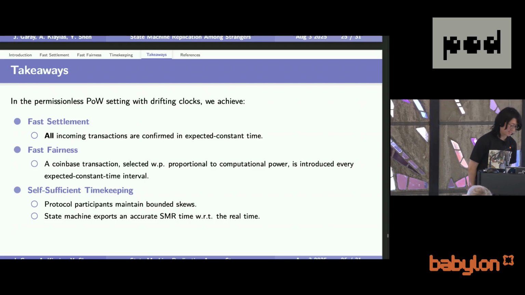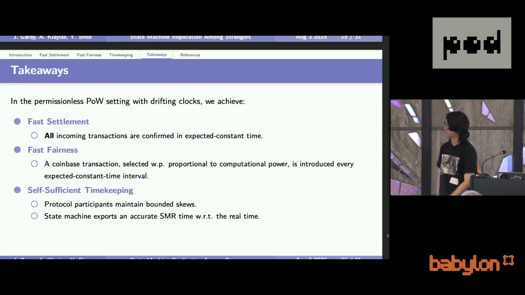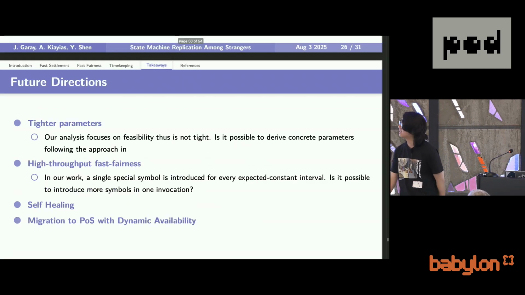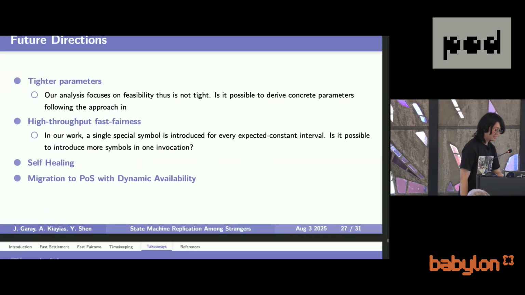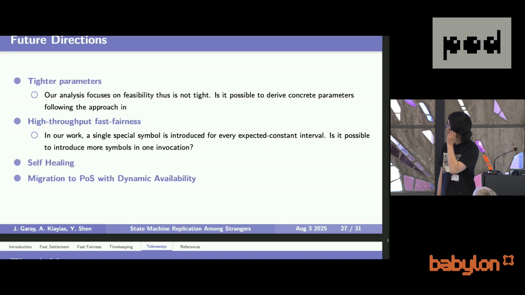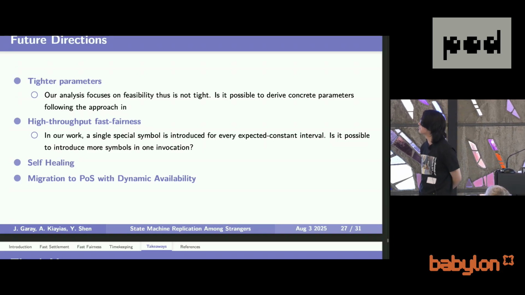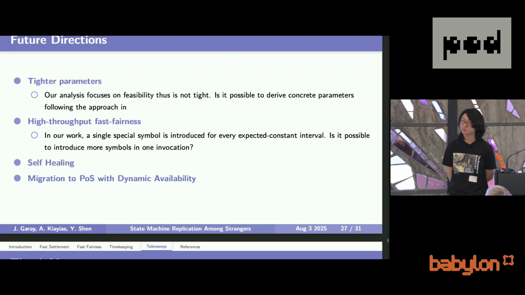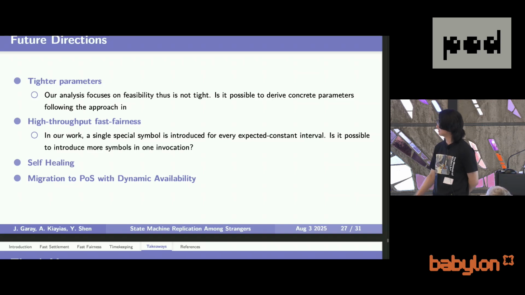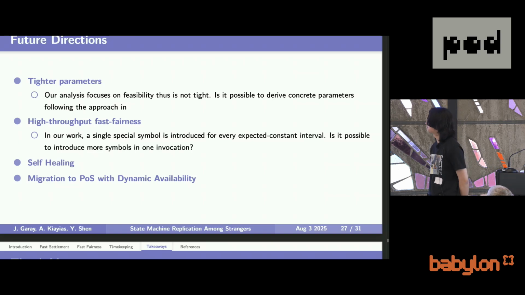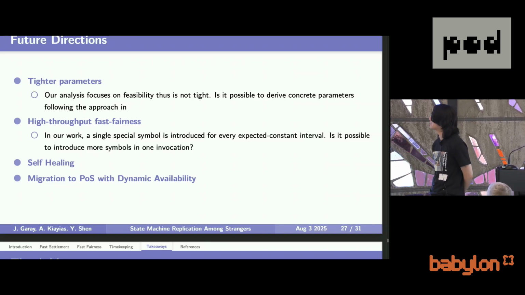We come up with a blockchain protocol that can achieve all three properties simultaneously. And there are some future directions of this paper. Namely, I just want to mention a few. So the first is that we only show the feasibility, but the parameters are not tight at all. It terminates in expected constant time, but the constant is a large constant. So it might be worth looking at the concrete parameterizations of the protocol.